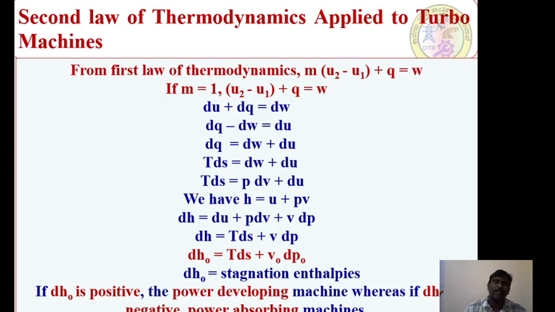So mathematically we have modeled this by applying the concept of the second law of thermodynamics. By looking at the mathematical modeling of the second law, we are relating it to turbo machines: whether the work is done on the system or by the system, and whether heat interaction is going to occur between the system and the surrounding. That concept can be clearly known using the second law as well as the first law of thermodynamics.